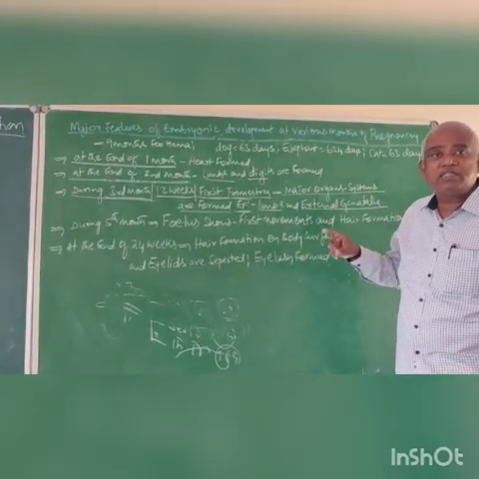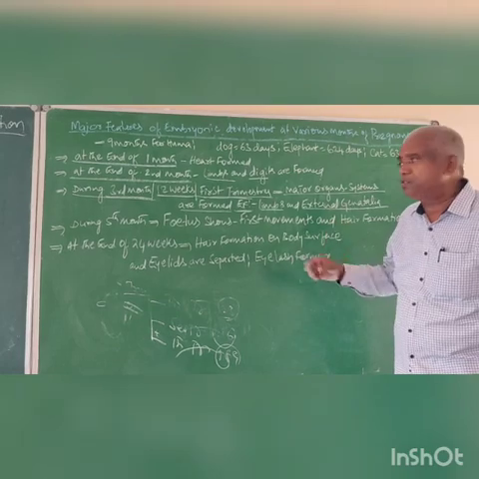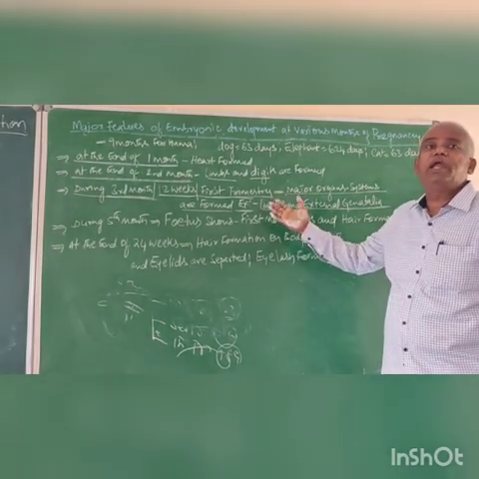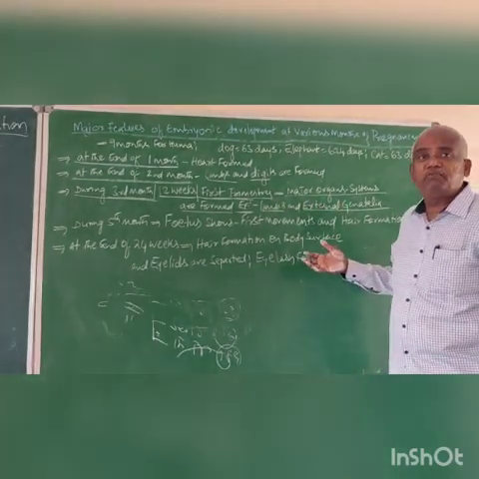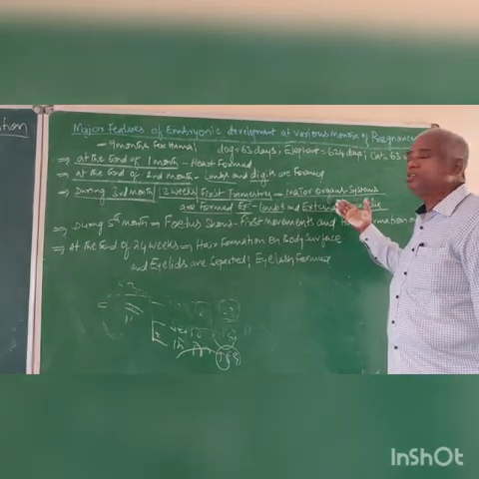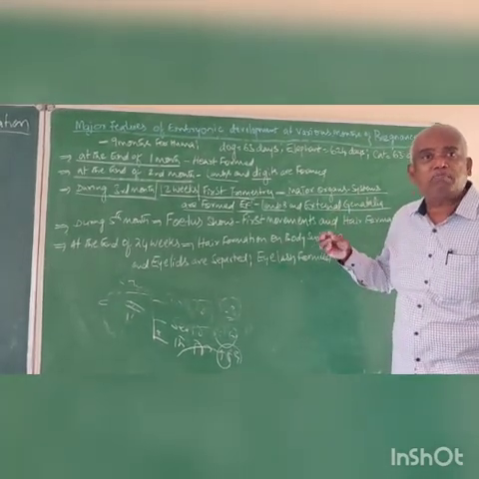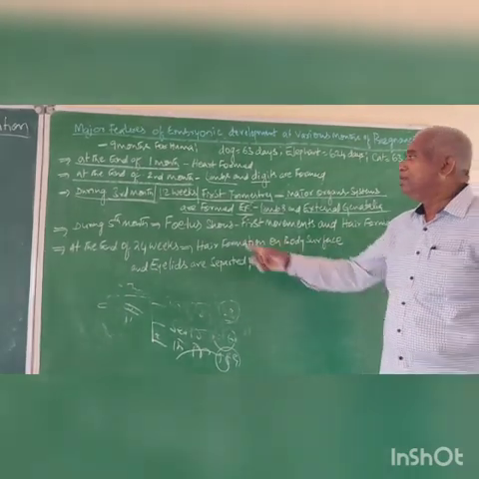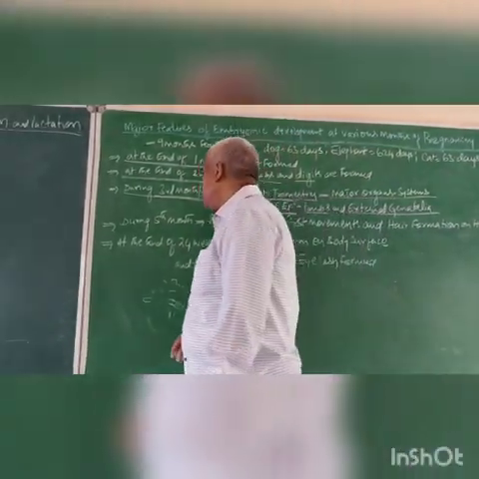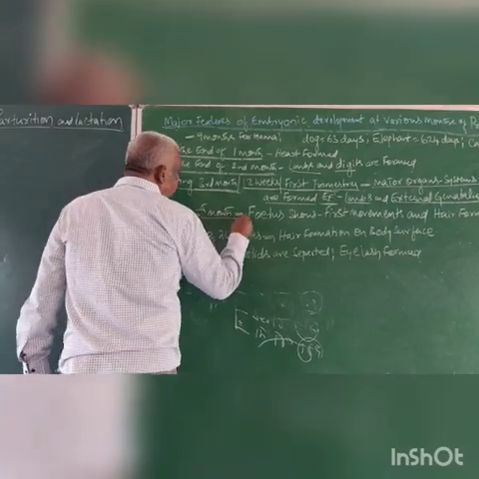If the external genitalia of the fetus is a penis, the fetus is male. If the external genitalia of the fetus is a vulva, the fetus is female. That means sex is detected during which month of pregnancy? That is the third. Right.